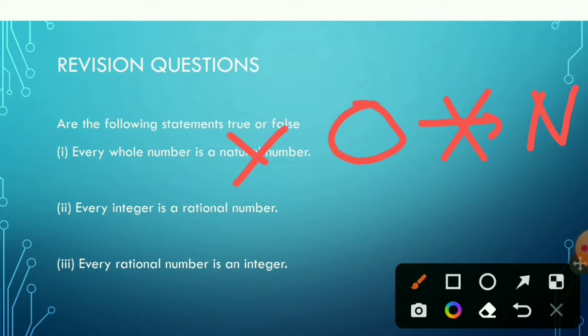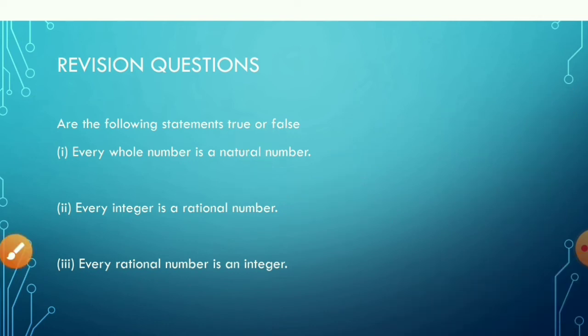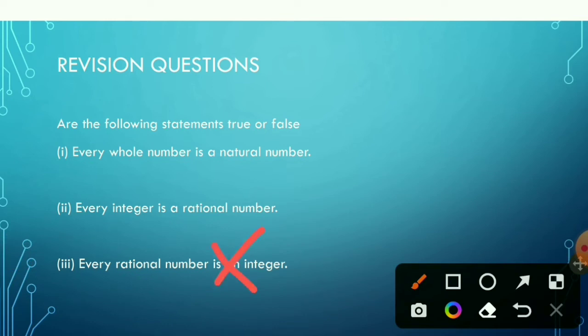Is every integer a rational number? Yes, every integer can be represented as a rational number. For example, if there is an integer, let's say m, then it can be represented as m by 1. If it is a positive integer, it can be represented as m by 1. If it is a negative integer, it can be represented as minus m by 1. Now the next question is, is every rational number an integer? No, this is not true. 3 by 5 is a rational number, but it is not an integer, because integers are either positive or negative whole numbers, and they are not in fractional form.